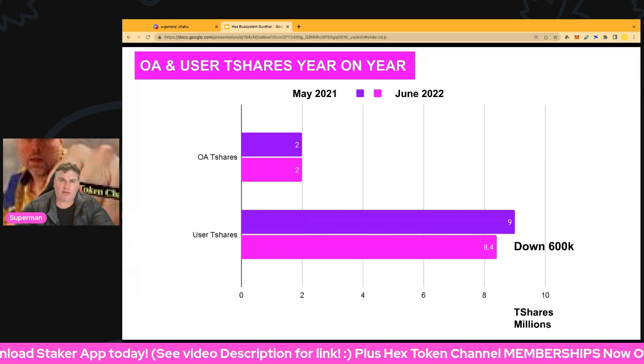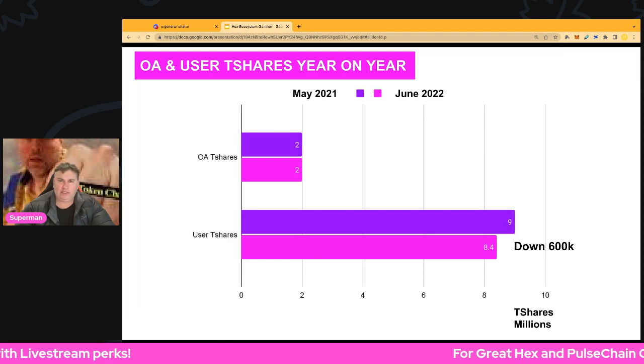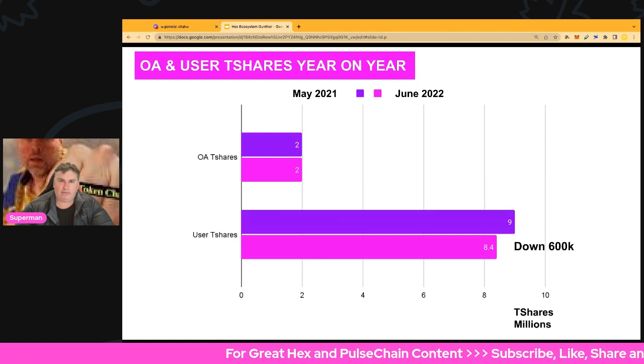So circulating supply, the highlights there. 3%. We're down from 4.4 to 3% with the user wallets, circulating supply. So it's heading in the right direction, folks. This is only 2.5 years into Hex. It's a multi-year project, and of course, we'll watch the next couple of years as that circulating supply gets eaten up by a number of things.